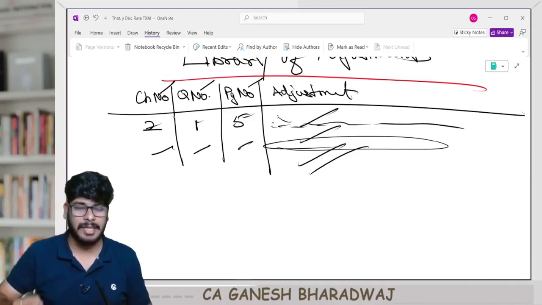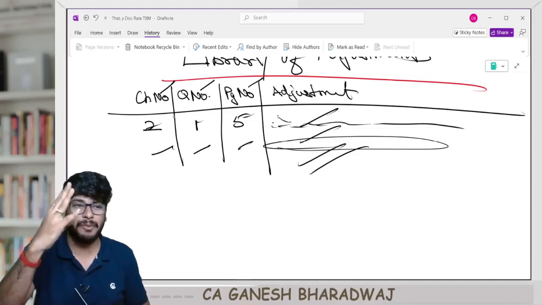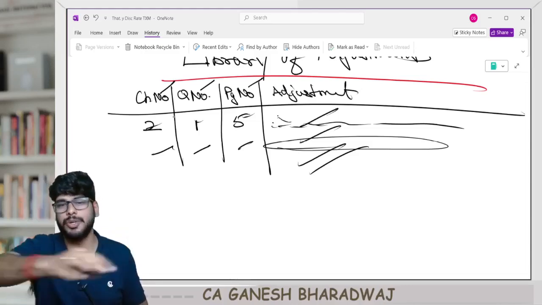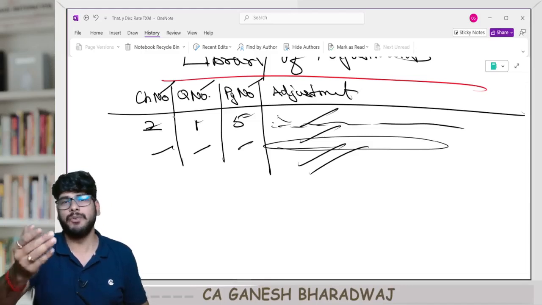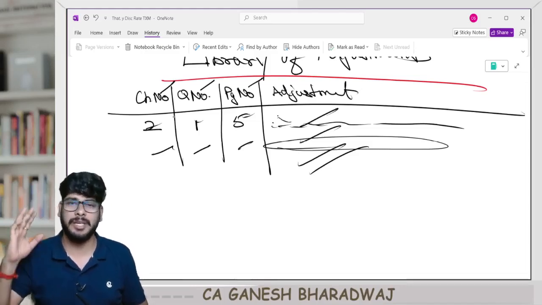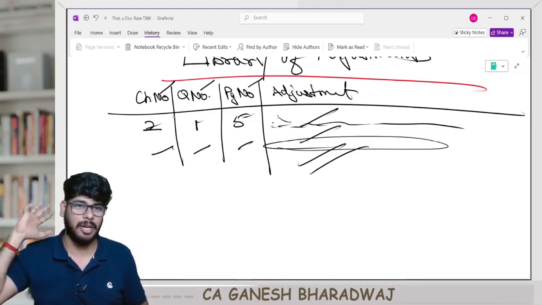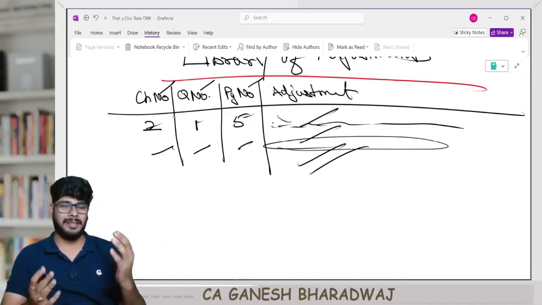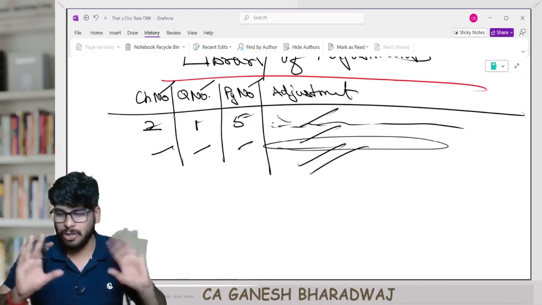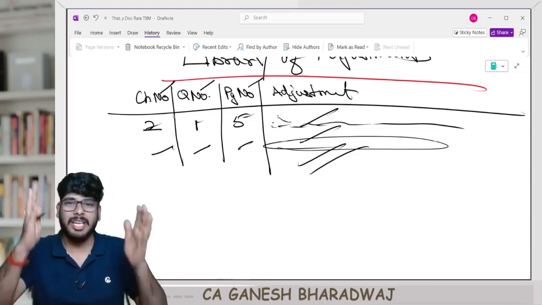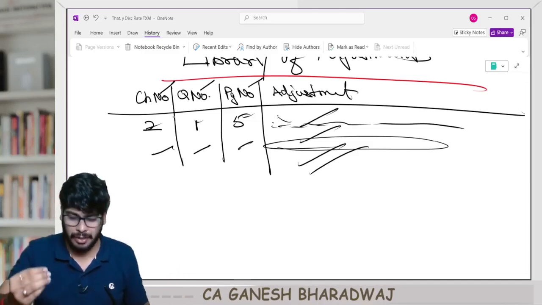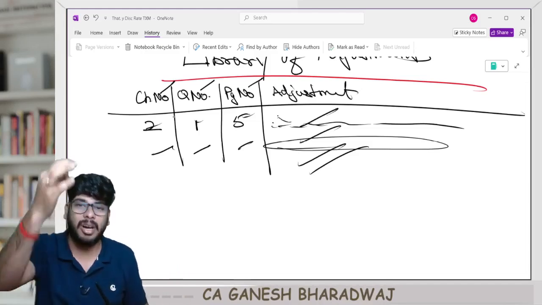So this way, the entire subject can be revised 3 to 4 times a day before your exam, provided you have worked on it during the course of watching the lectures. If you watch the lectures like watching a web series, rather I would say you don't watch it at all. I've seen people binge watching, lying like this with popcorn. Don't do all that. Be sincere. If you are not watching the lectures sincerely, then it's of no use. So why am I telling you this? It is all your effort.